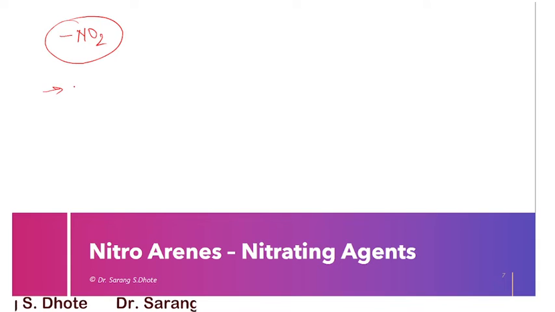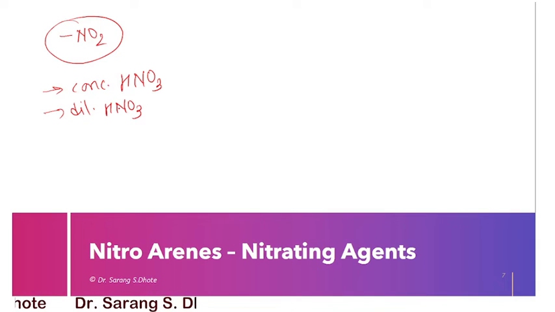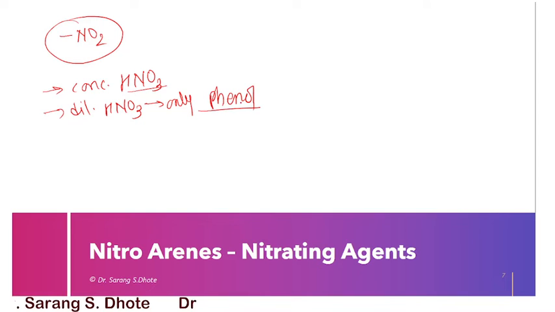First one is concentrated nitric acid, HNO3. Next one is dilute nitric acid, HNO3. This concentrated HNO3 is highly reactive, but the diluted HNO3 is weakly reactive, so it can be used only in the case of an activated compound like phenol.